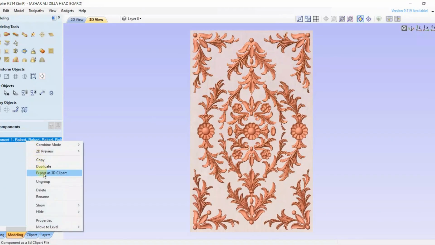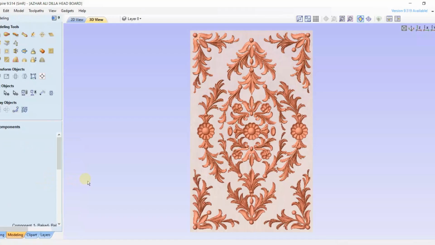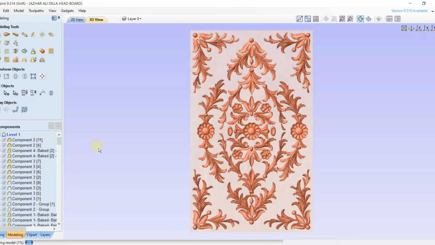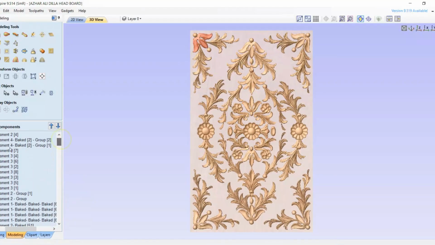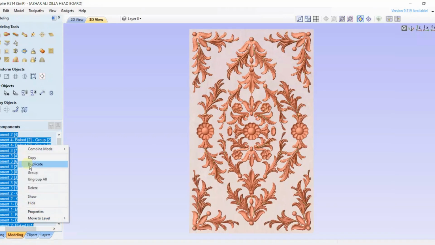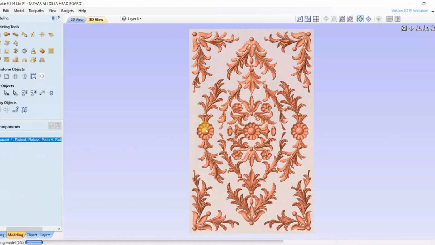Let me ungroup the vectors for you. As you can see, every individual element is now separated. This means you don't have to use the entire design. If you only need a specific carving or decorative element for another CNC project, you can simply select that part and use it independently. This gives you much more flexibility when creating custom furniture, doors, wall panels, or other woodworking projects.